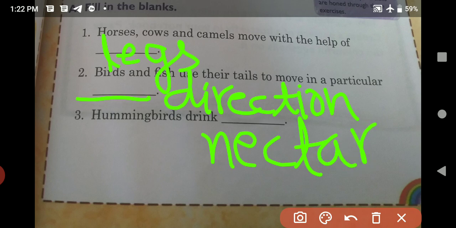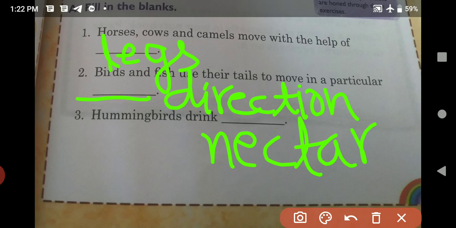Hummingbirds, they drink nectar. Now see, all of you have done. Okay. Write down first one, legs. Then write down direction, and then write down nectar. Hummingbirds drink nectar.